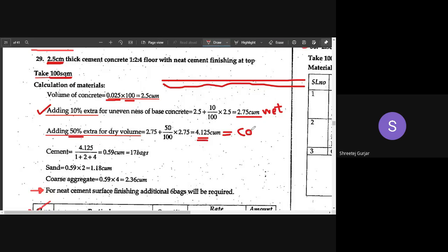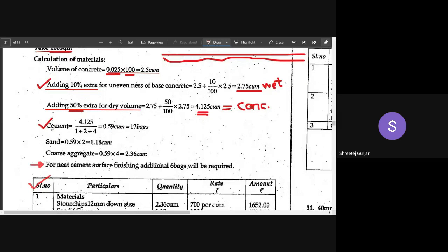So once you have calculated the volume of concrete, I've told you the calculation of the next thing is easy: calculation of cement, sand, and coarse aggregate. To calculate the cement quantity, what you have to do? Divide this particular volume by the summation of the proportion. The proportion given here is 1:2:4. So you have to do the summation and divide, and calculate cement in bags.